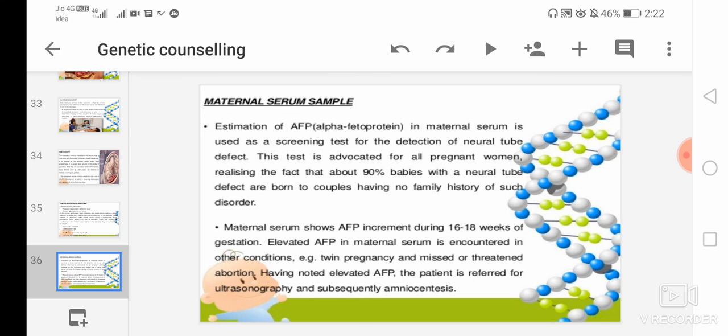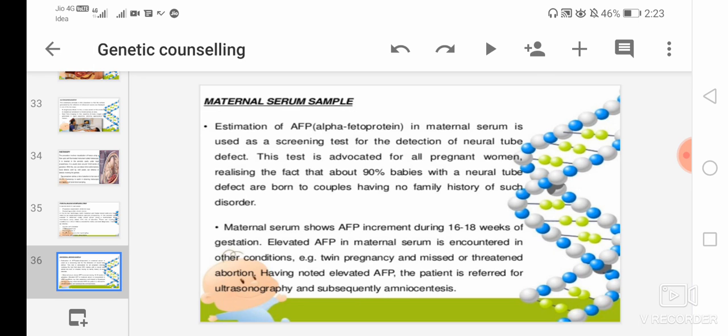This test is advocated for all pregnant women, realizing the fact that about 90% of babies with a neural tube defect are born to couples having no family history of such disorder. The maternal serum shows AFP increment during 16 to 18 weeks of gestation.